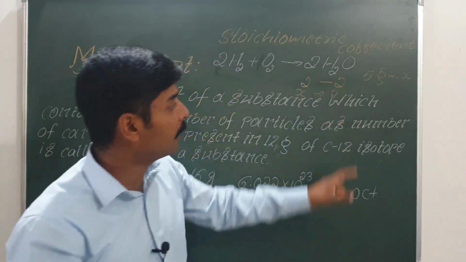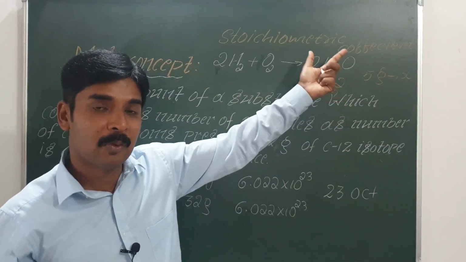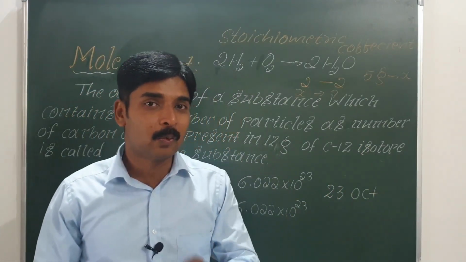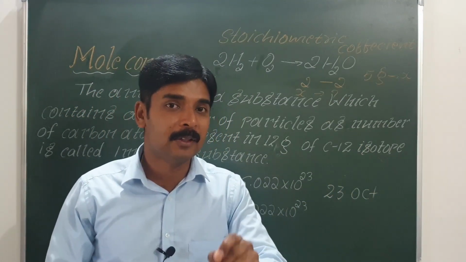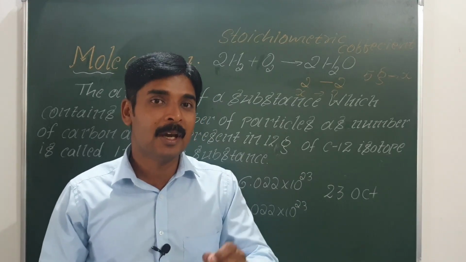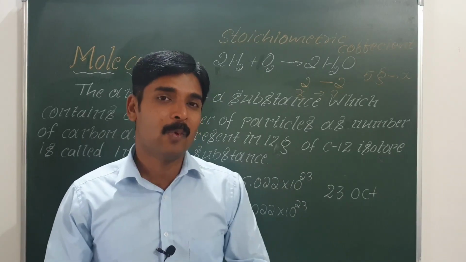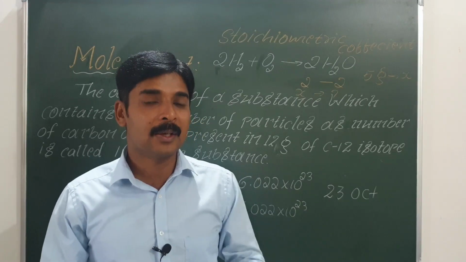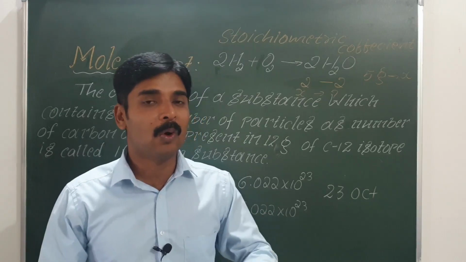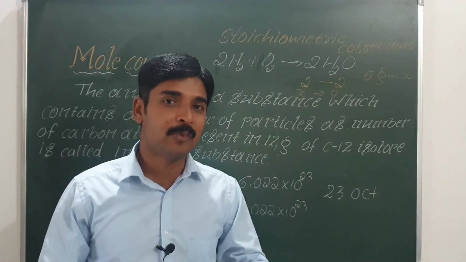Cross multiply and I will find the amount of water that can be prepared from 5 grams of hydrogen. So this is why we must understand the concept of mole. All the calculations in chemistry are done with the help of mole. In the next class, we will see how to convert mass to mole, or volume to mole, or number of atoms to mole.